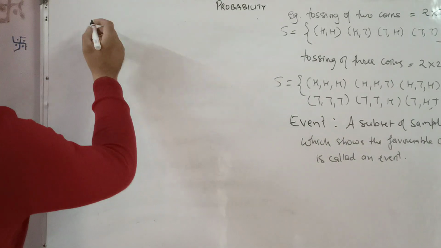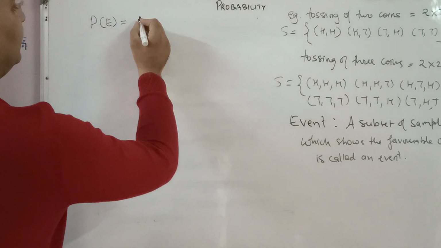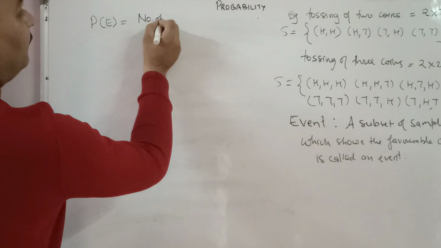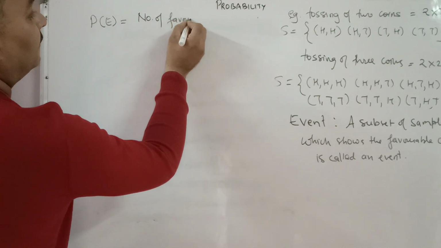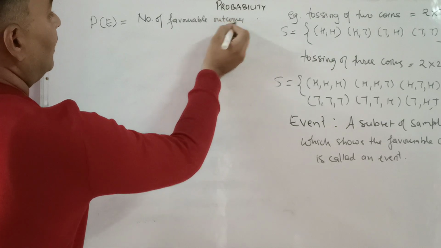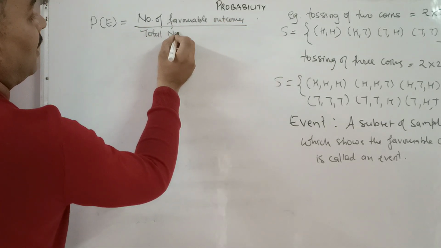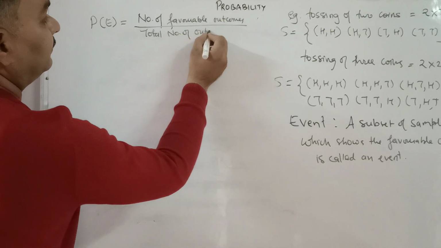The probability of an event is equal to the number of favorable outcomes upon the total number of outcomes.